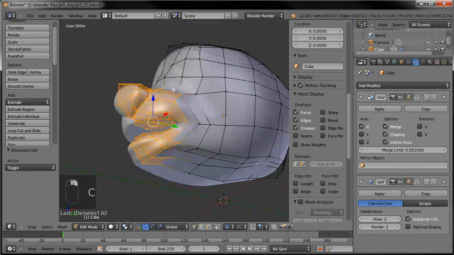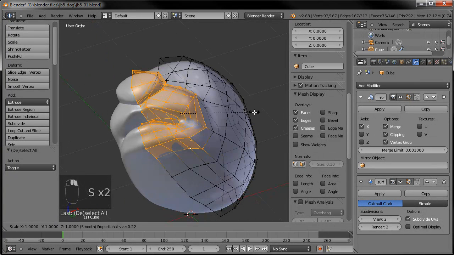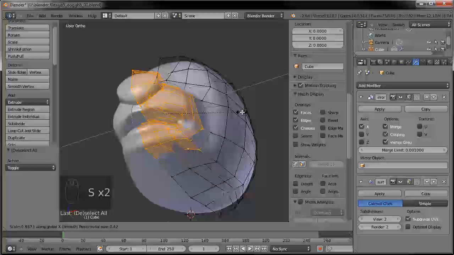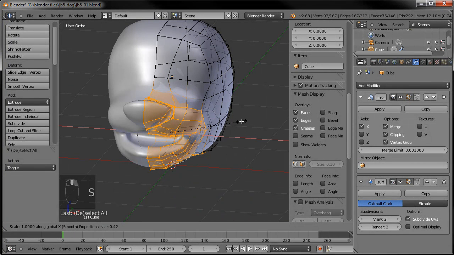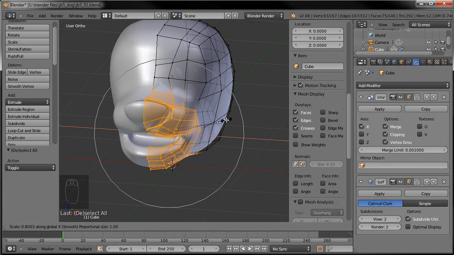Not that. And then just go and grab there. And let's, I guess, these as well. Scale those on the x-axis just a bit. Maybe increase our falloff of the proportional editing by scrolling our mouse wheel. Or you can Page Up, Page Down on your keyboard. It does the same thing.